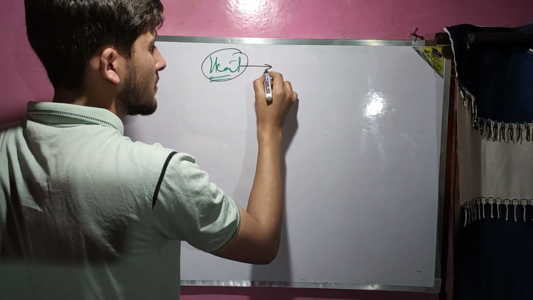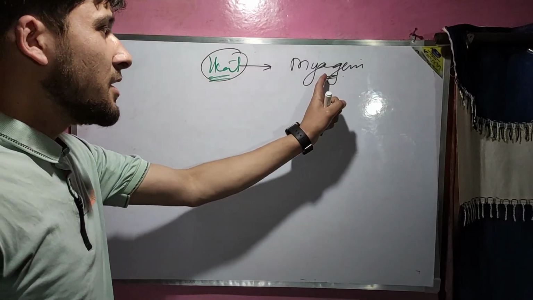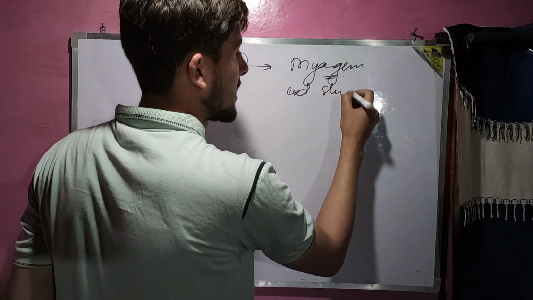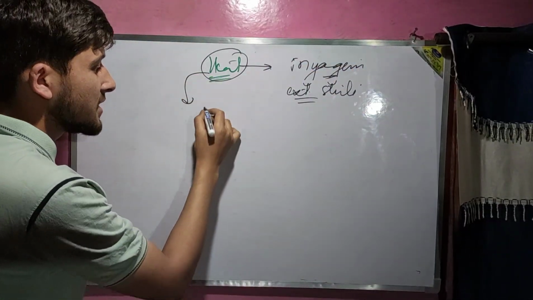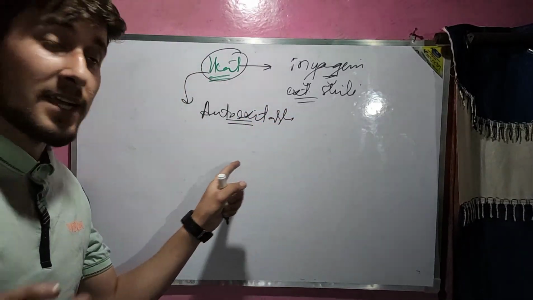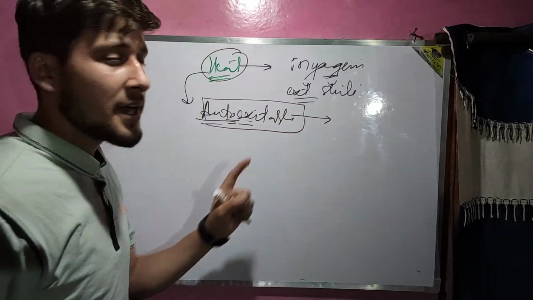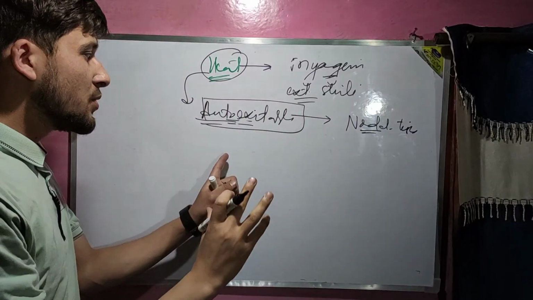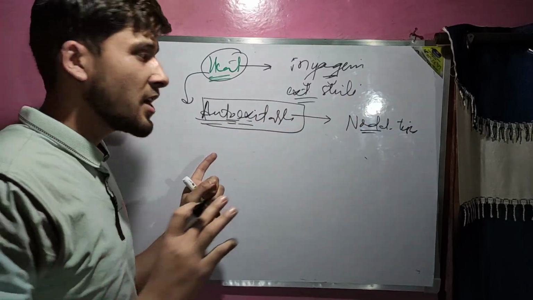Our heart is myogenic. That is, it produces the action potentials, or it produces the beats, without external stimuli, without the involvement of the nervous system. This myogenic property, we can say that our heart is auto-excitable. That is, it can be excited without any external stimuli. This auto-excitability of the heart is because of the specialized cardiac tissue, that is the nodal tissue. This nodal tissue is distributed in the general cardiac musculature throughout the heart.